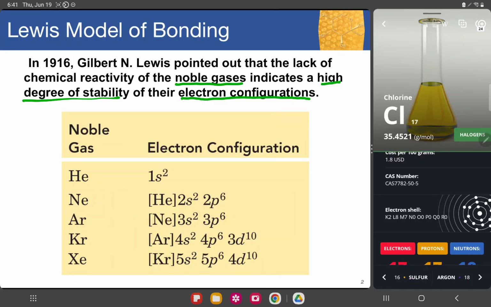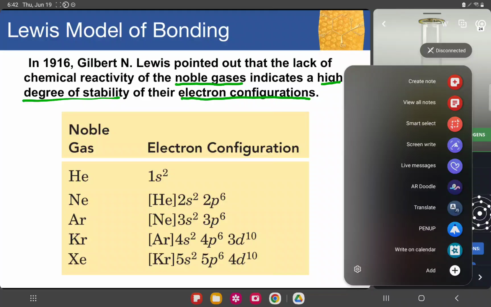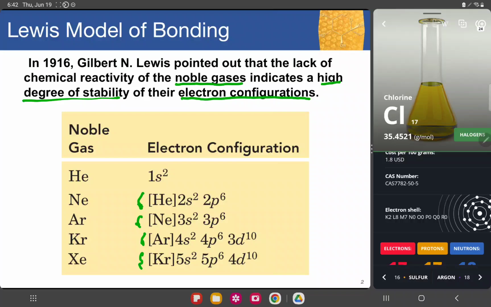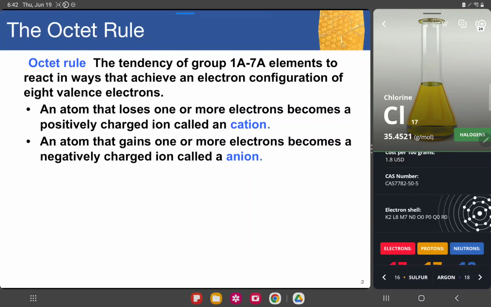When we say they are stable, they won't react randomly when they bump into other atoms present in our environment. That's how stable they are, and due to their stability, we also use some of the noble gases as a way of shorthand writing in electron configuration, such as this one. We will discuss this further on. So first, we will start understanding the octet rule.